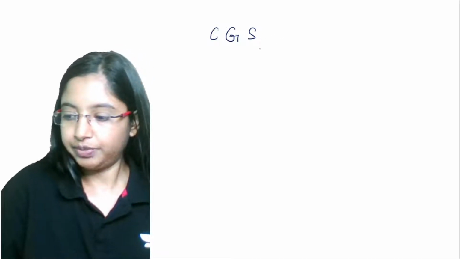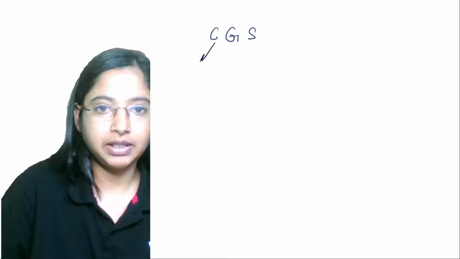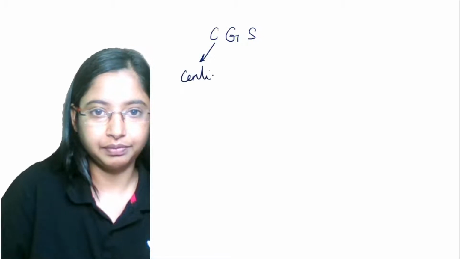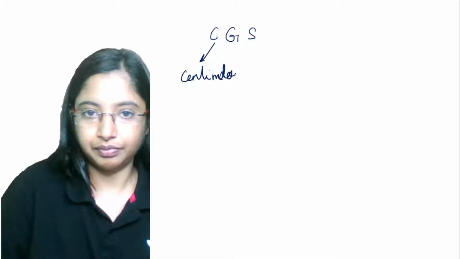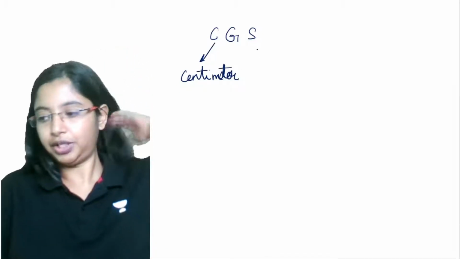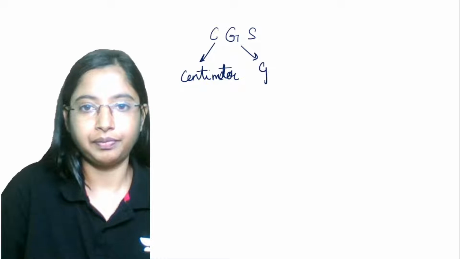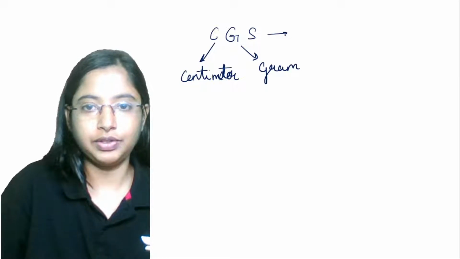Right. So CGS basically stands for centimeter, gram, second. C stands for centimeter, G for gram, S for second.